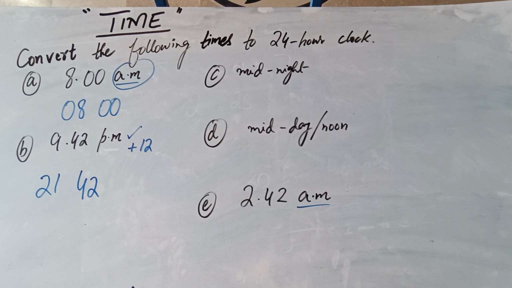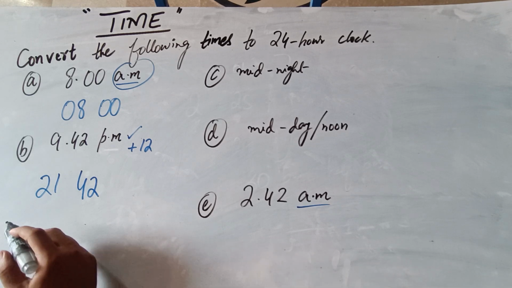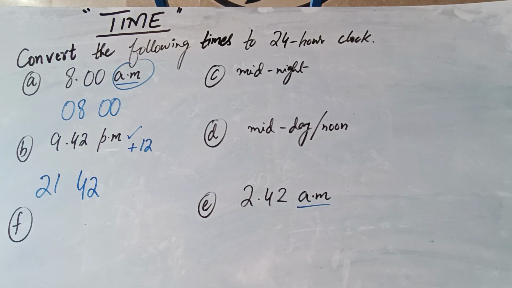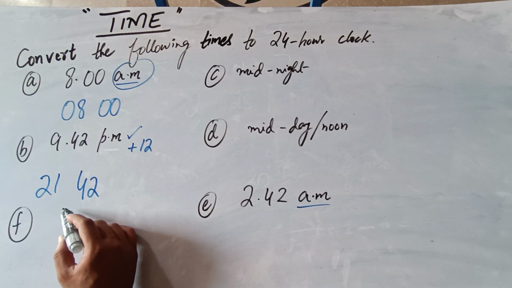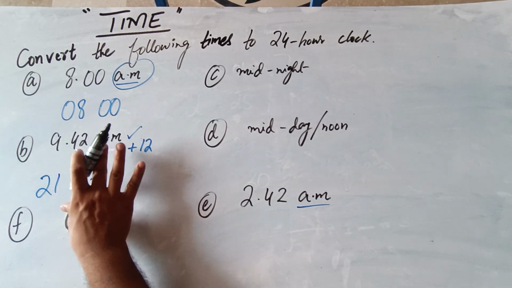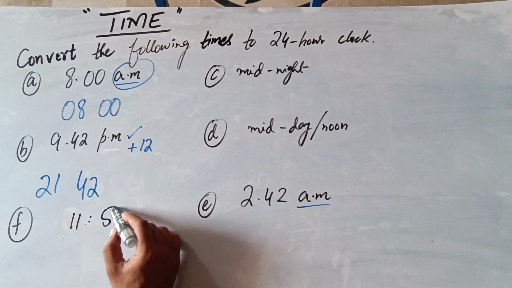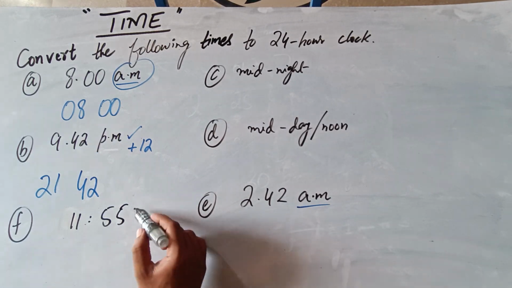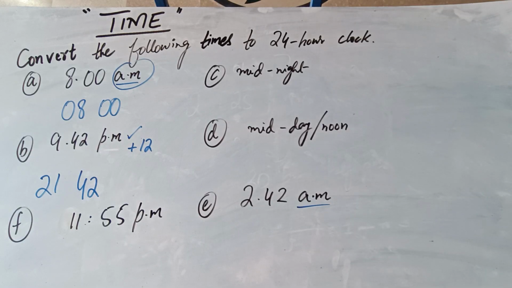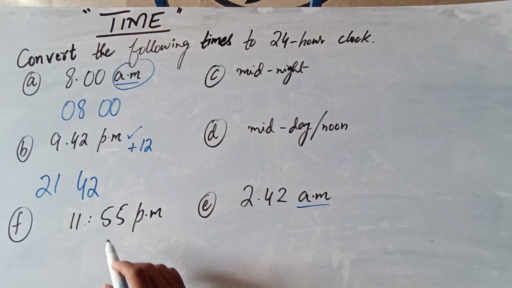So now if I write one more problem over here, for example 11:55 PM, how to convert this time into 24-hour clock format?